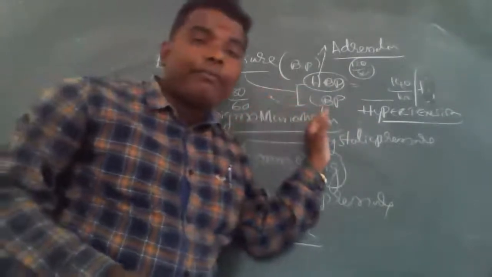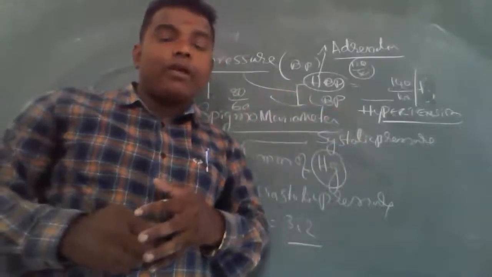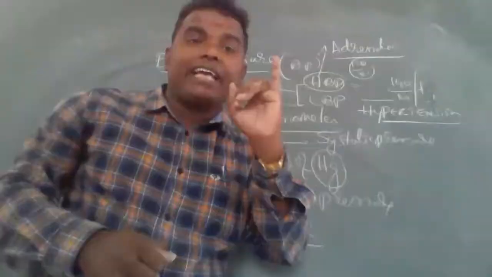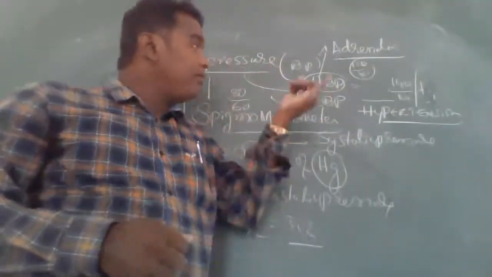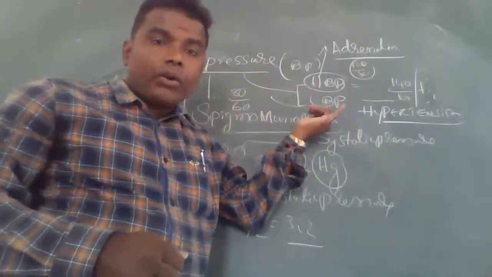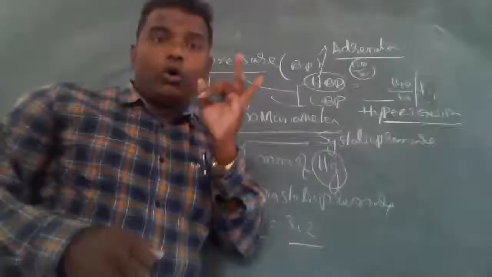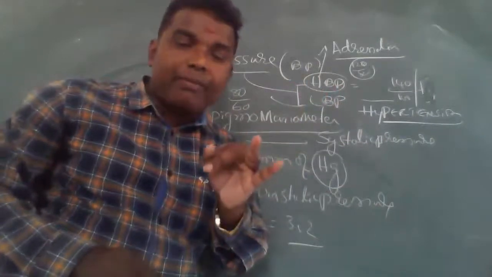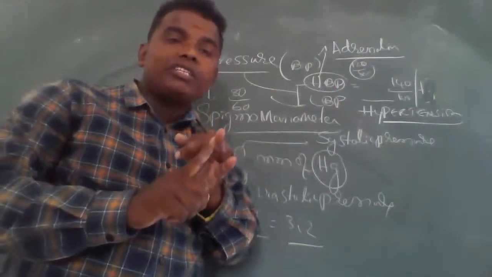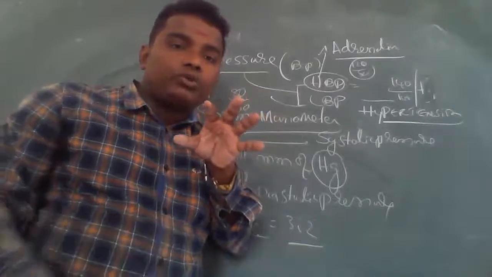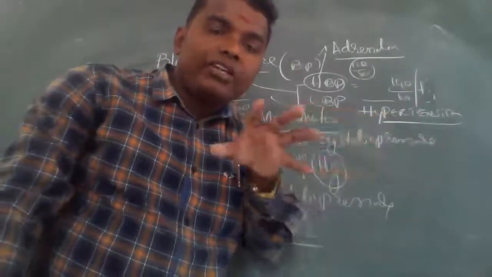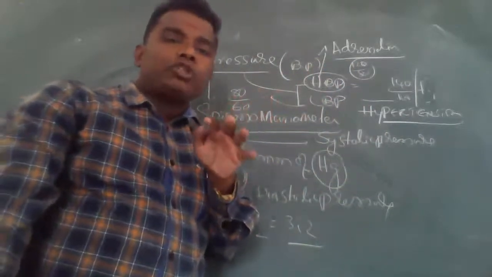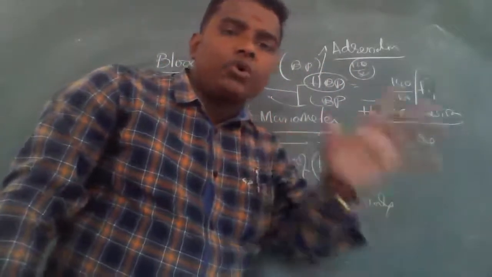Which people suffer from low BP? Those who are diabetic, remember. Those people who have diabetes suffer from low BP. And old people also have low BP. The blood goes very slowly, immunity power is reduced, and the blood moves very slowly.